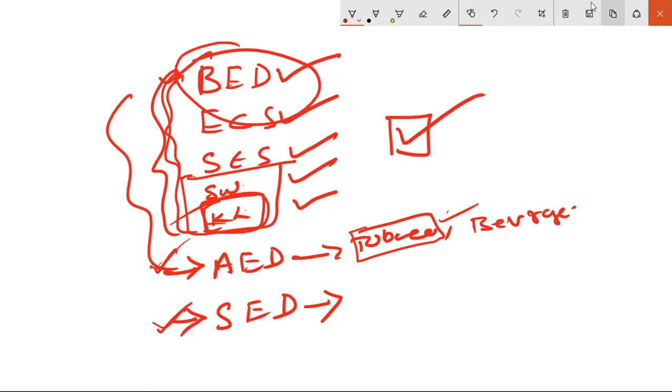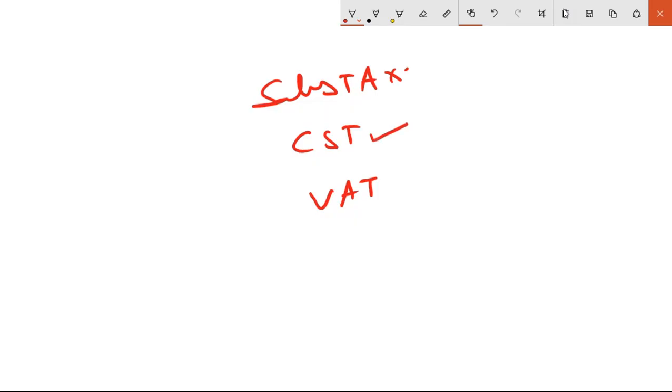But when you come to sales, there we levy sales tax. That means whenever a sales transaction is performed, when you sell some goods to a customer, then sales tax is levied. In sales tax we have CST and VAT. Do you know what a CST is? It's a transaction between two states. VAT means the transaction within the state. Then we have service tax.